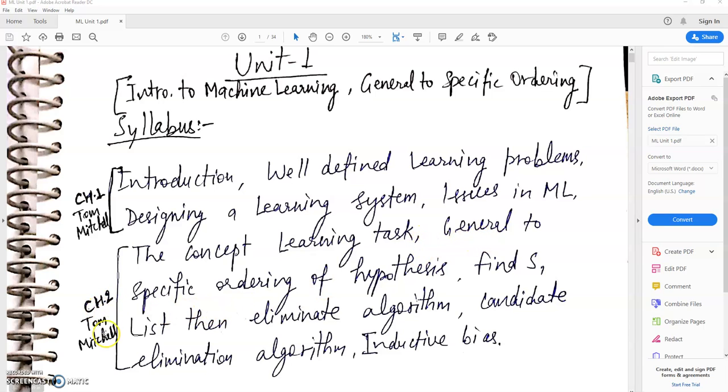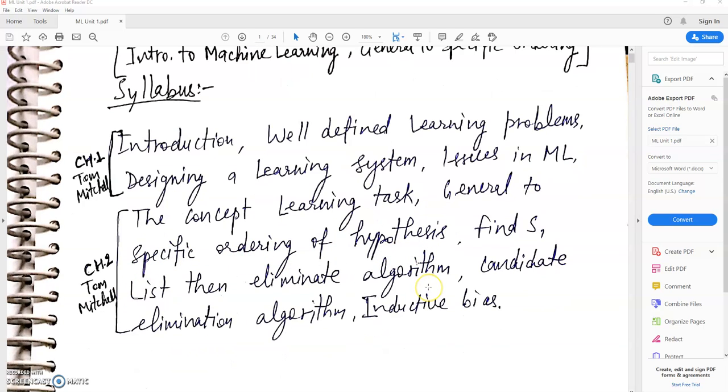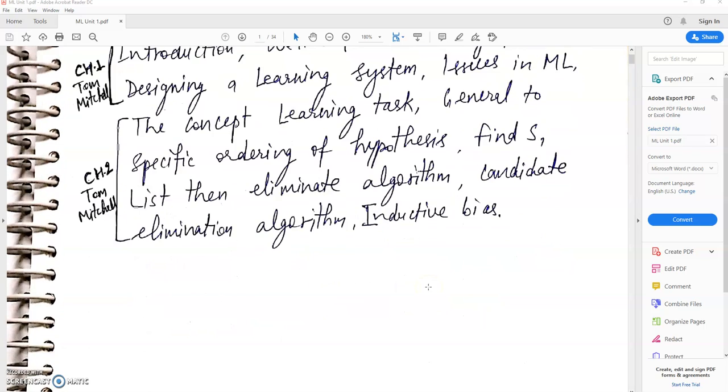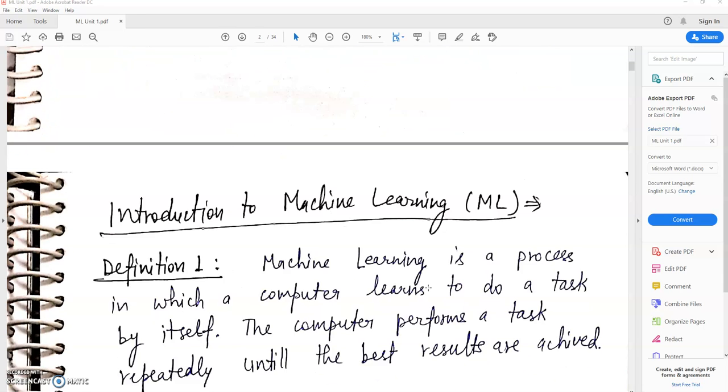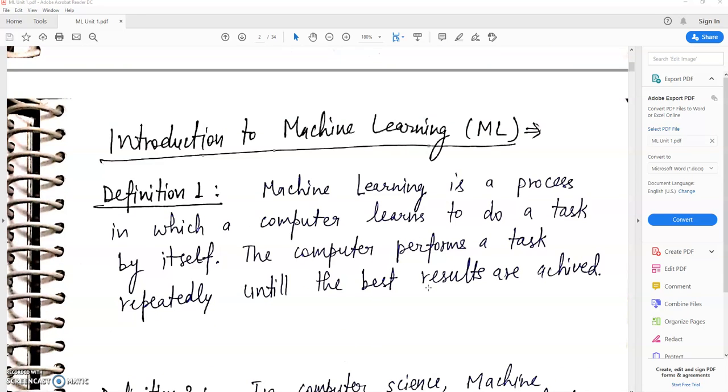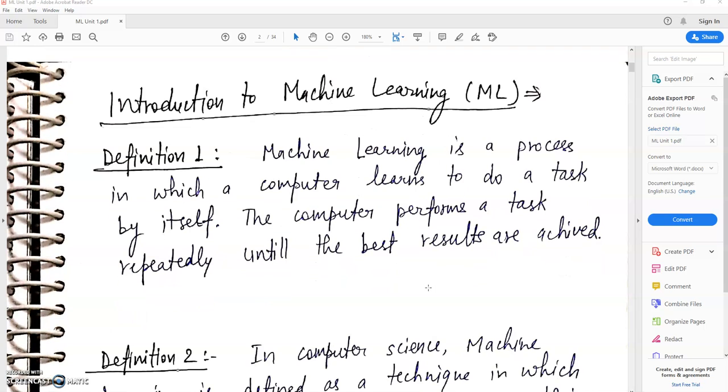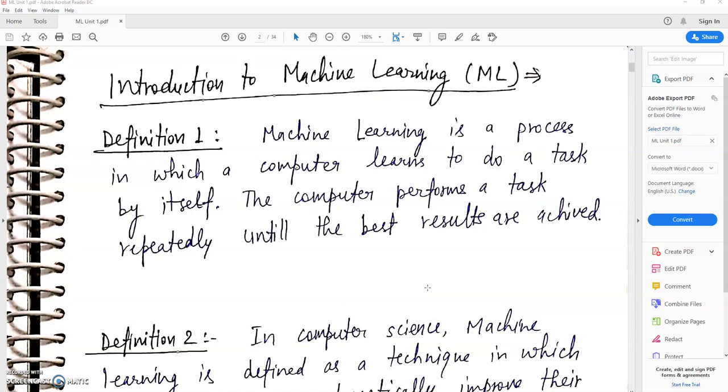Then we have chapter number 2 of Tom Mitchell, that is General to Specific Ordering of Hypotheses, Find-S Algorithm, List then Eliminate Algorithm, and Candidate Elimination Algorithm. In the last, we will discuss inductive bias. So, friends, we will see what is machine learning and what are the general definitions for it.